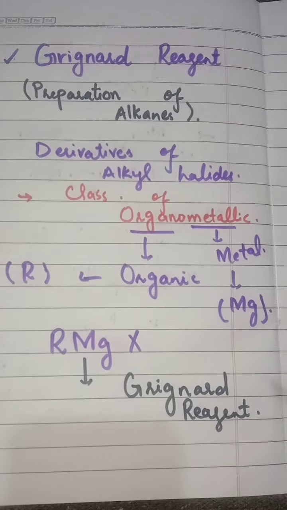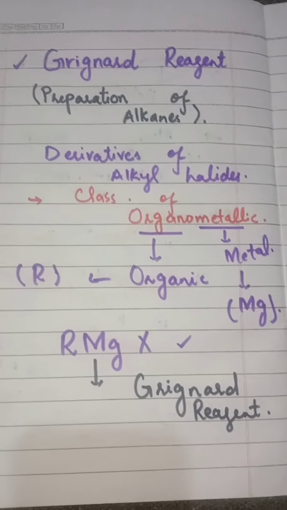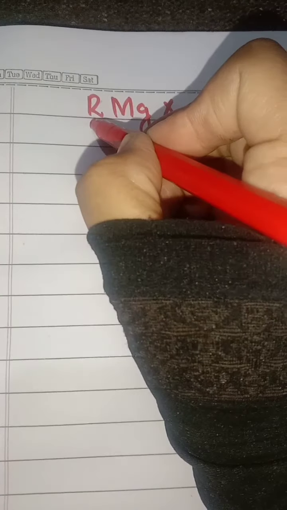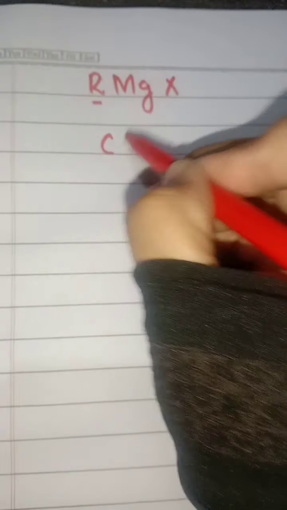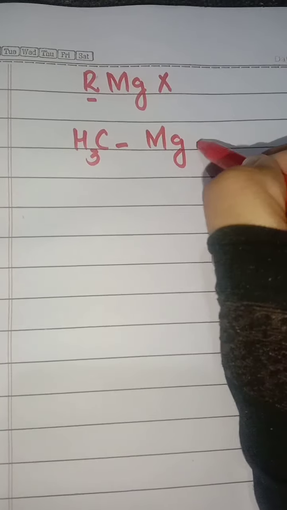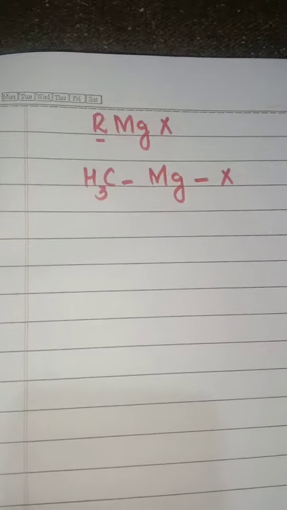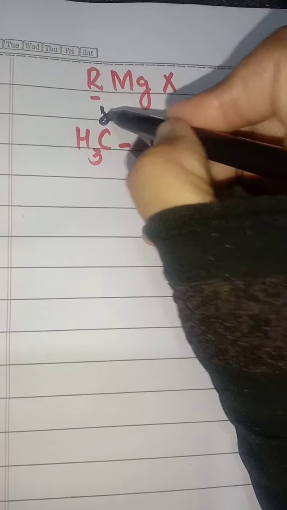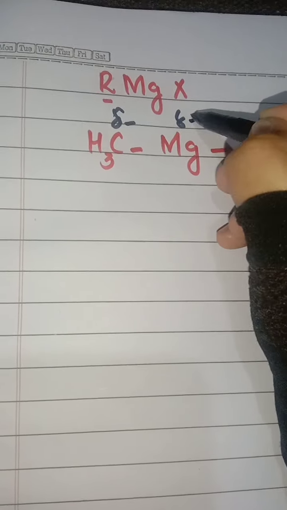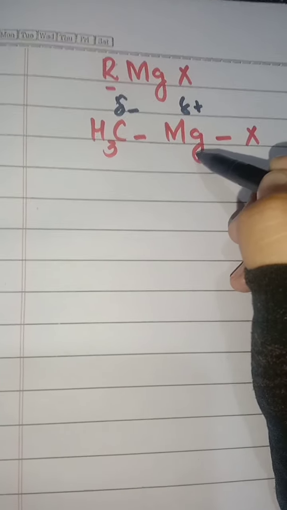Now, what is the specialty of this reagent, or what is the reason of its reactivity? Here R may be methane or propane. Its reactivity is due to the partial negative charge over the carbon of the alkane group and partial positive charge on the magnesium.